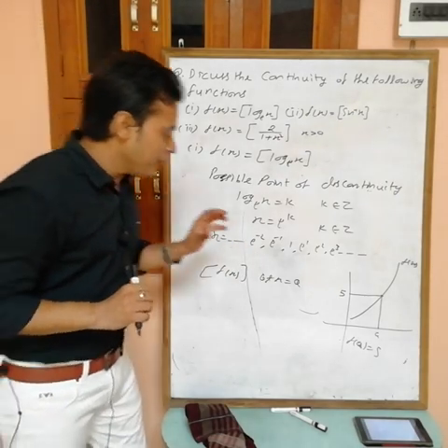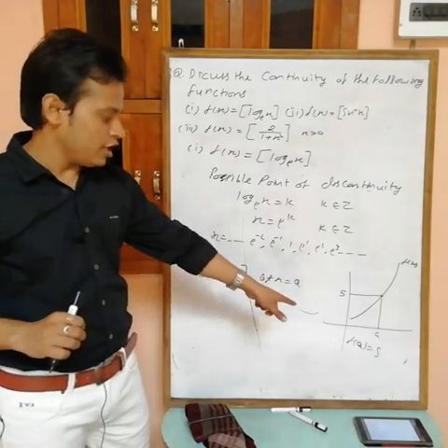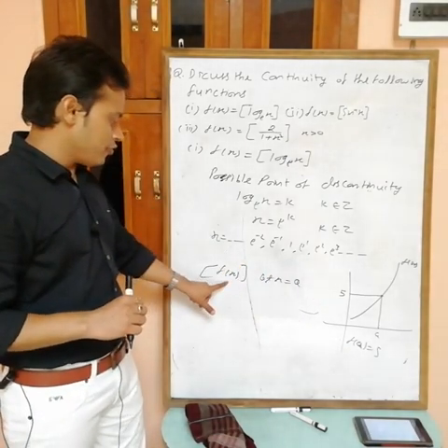Now see, if you find f(a), what will you get? f(a) equals greatest integer of 5, which is equal to 5.